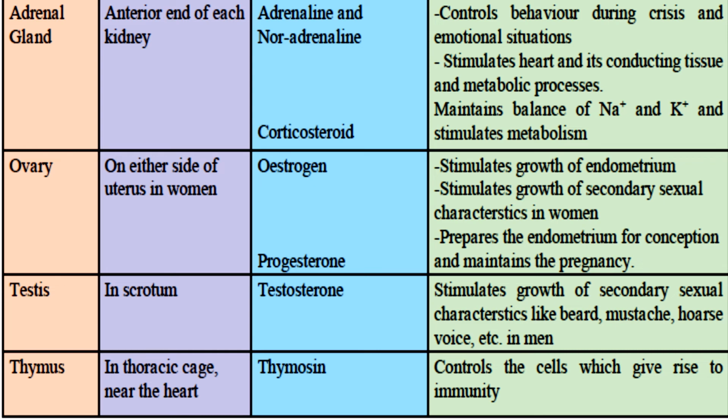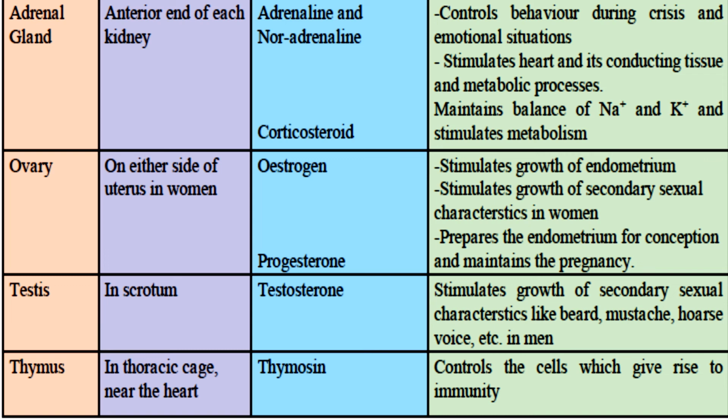It stimulates growth of secondary sexual characteristics in women, like development of the breast and different types of hair growth in your body. Okay, it prepares the endometrium for conception and maintains the pregnancy. So progesterone is a very important hormone released in our ovary, which helps in preparing the endometrium. ठीक है, जब हमारे ये जो यूट्रस है उसके अंदर एक cushion like blood से बना होता है, that is the endometrium, which prepares the uterus for pregnancy.